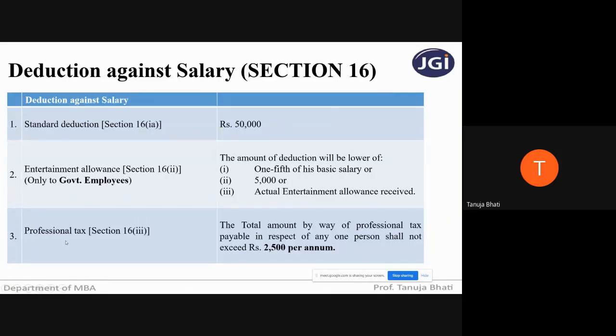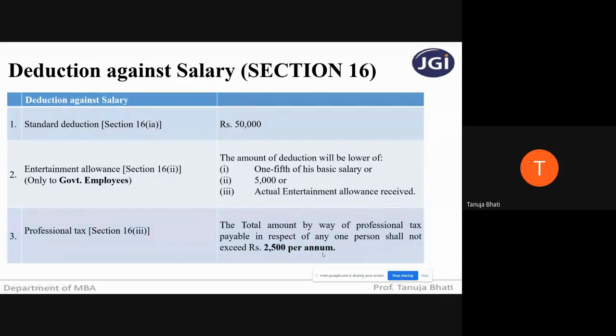Third one is professional tax. Professional tax usually cannot exceed 2,500 per annum. So how much professional tax is actually given? That will be allowed as a deduction, or maximum 2,500 per annum.